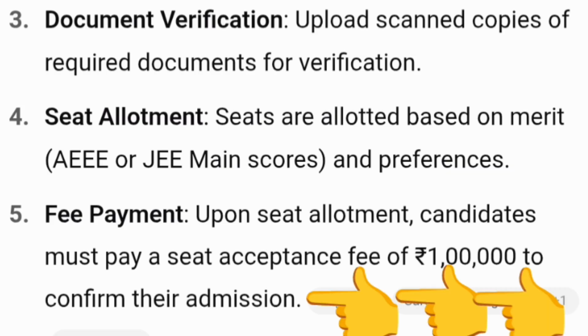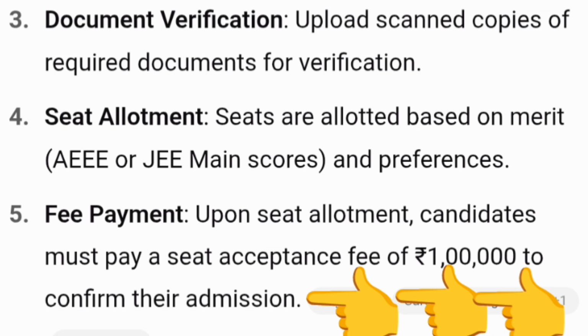The next process is document verification. There is a set of documents of which students will need to upload scanned copies for verification purposes. That is step number 3. Then the actual seat allotment is going to happen based on the AEEE or JEE Main scorecard and the preferences which students have filled.